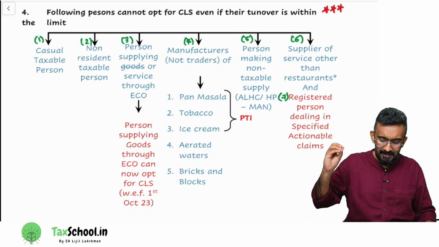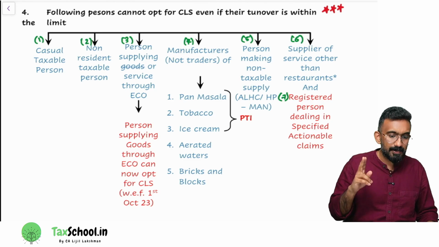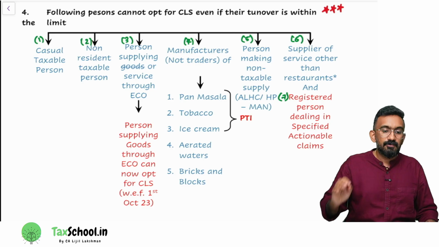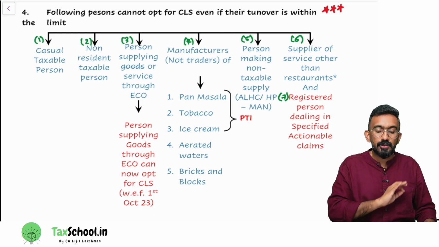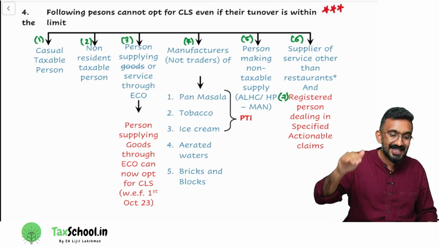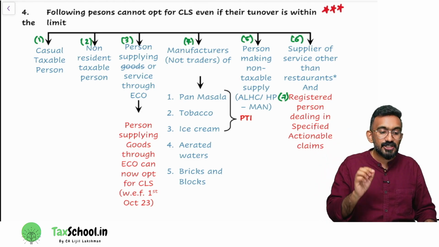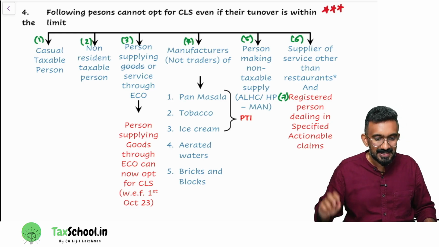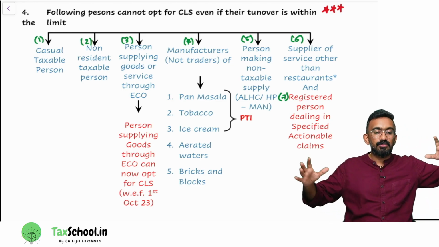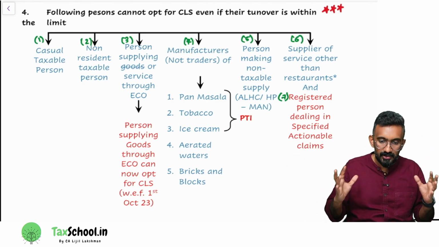There are 7 people. Out of that, 2 of them happen to be a 2023 amendment. So both of them would be important for you. The following 7 people will not be eligible to go for the composition levy scheme even if their turnover is less than the limit. First one, casual taxable person. Second one, non-resident taxable person. We can understand both of them together.